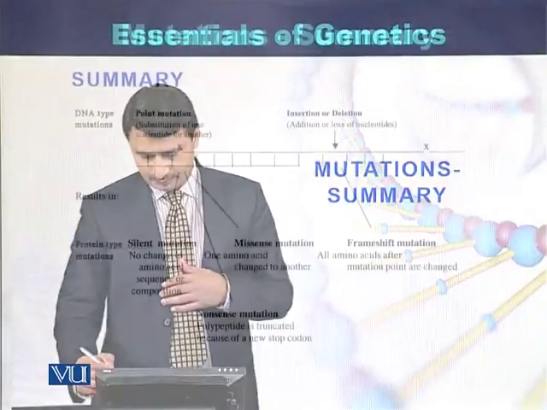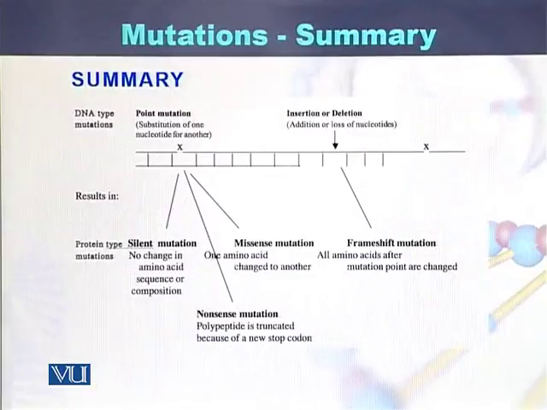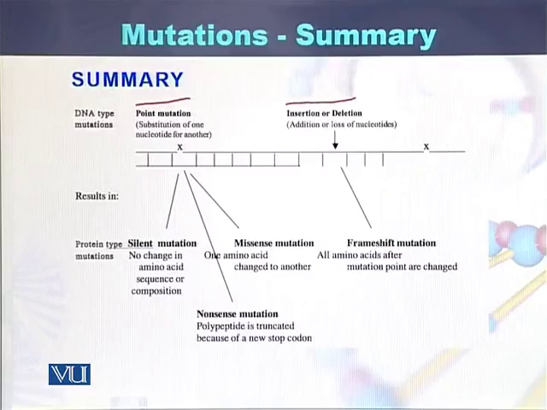Mutations summary. If we summarize how to write the mutation at DNA, RNA or protein level, mutations can be in the form of point mutations, or they can be insertions or deletions. In case of point mutations, the mutation can be silent, nonsense, or missense. In case of silent mutation, there is a change in the DNA sequence, but there is no change in the protein